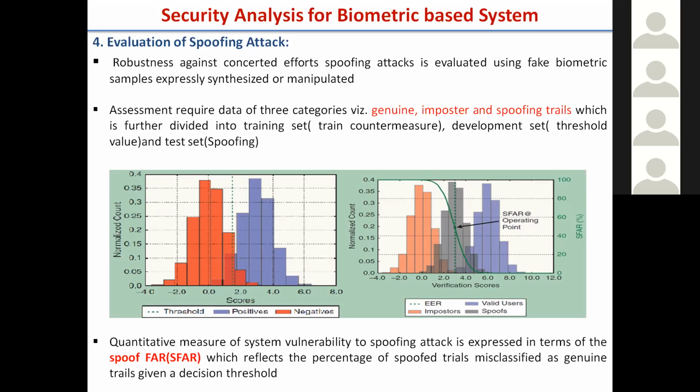There is a slide where I mentioned what the databases are, and only with that particular database can you evaluate the system from the spoofing point of view, to see if it is foolproof against spoofing.